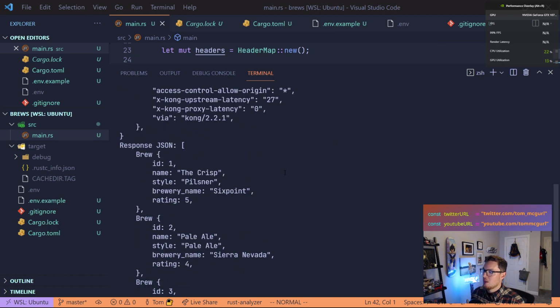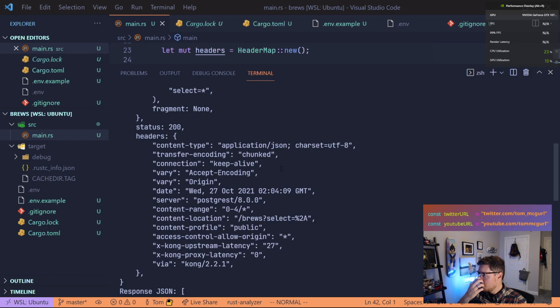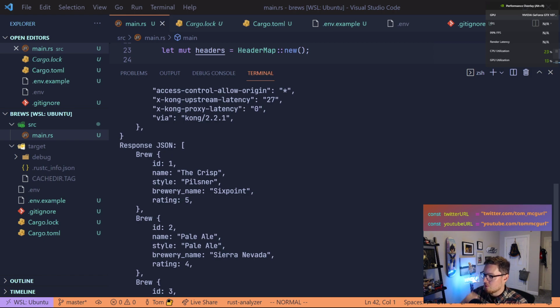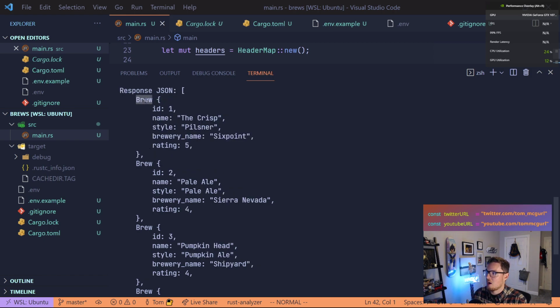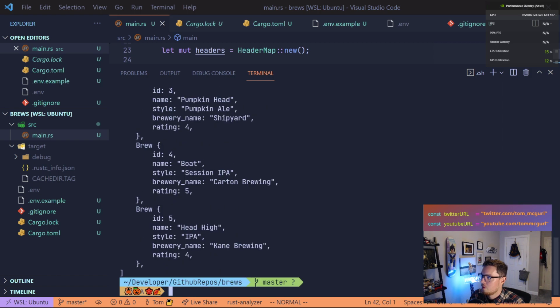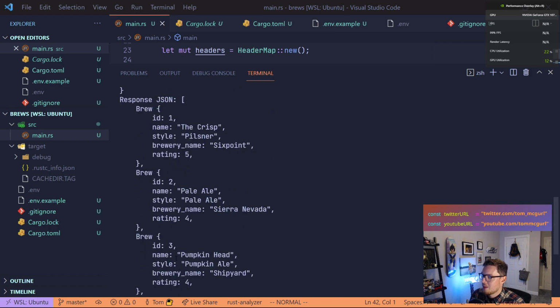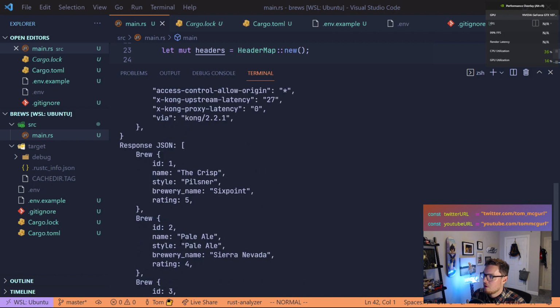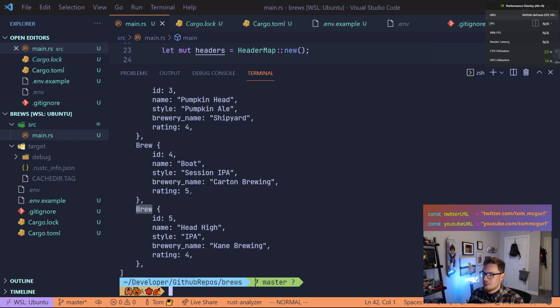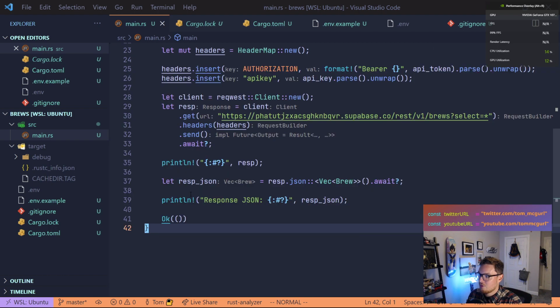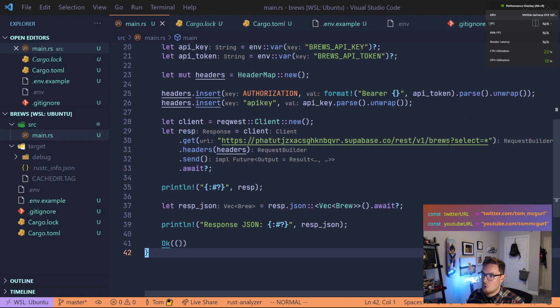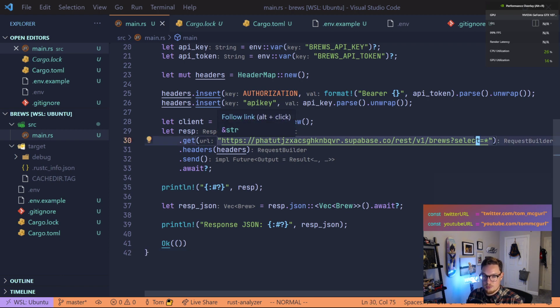Bam, look at that. Again, what you're seeing here is the debug output, the printing debug output. So response JSON is an array of Brews, and you can see it's prefaced with the struct, Brew, Brew, Brew, Brew. So there we have it. We have all 5 of our Brews coming back in our response. We did it. We made a request to the API. Let's, for fun, try changing this to request a single entity. So what we'll do is we'll select a particular Brew.